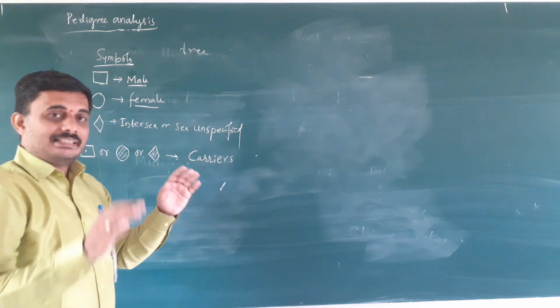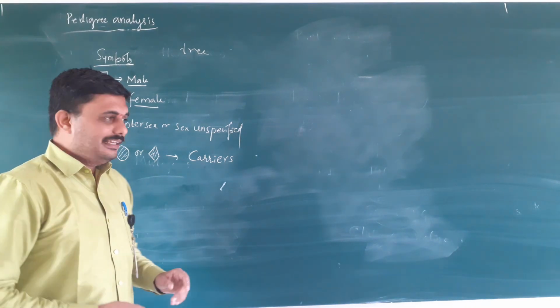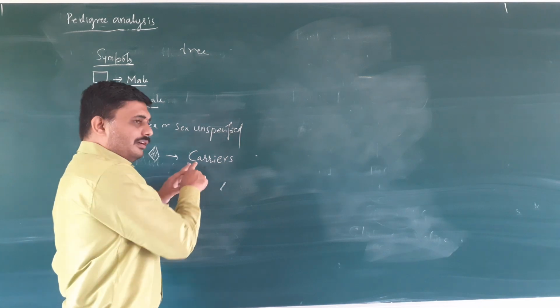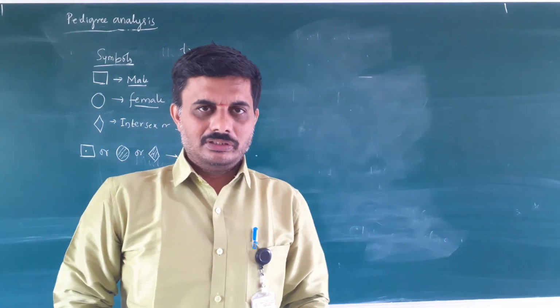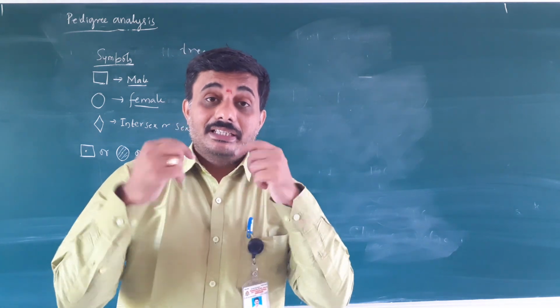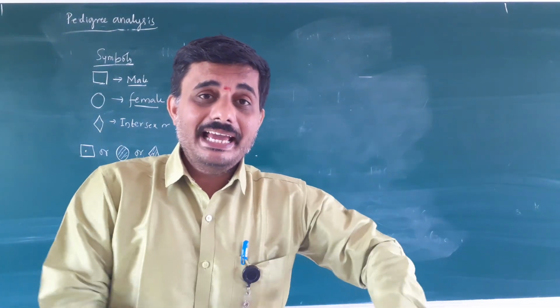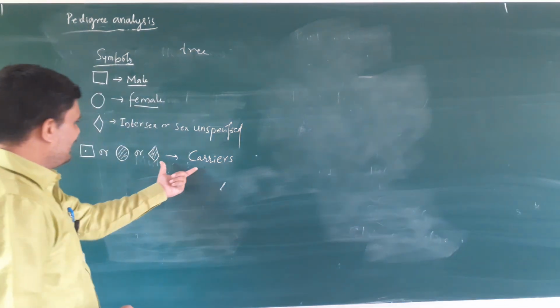The carriers are persons who are not showing any symptoms of the disease or disorder, but they carry the gene which is inherited.